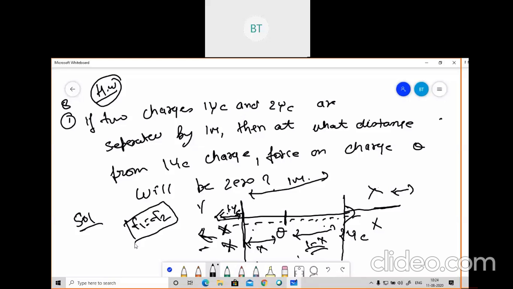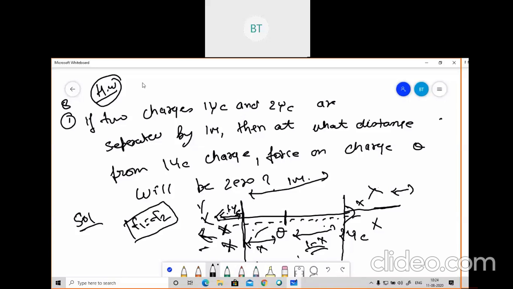So please give your effort how much you can, and try to solve this problem and come up with the idea of why we can't put it here and why we can't put it here. Why we needed to put it on that side. So I'll ask it from your side. One more question we will do on this Coulomb's law, and we'll continue and complete this.